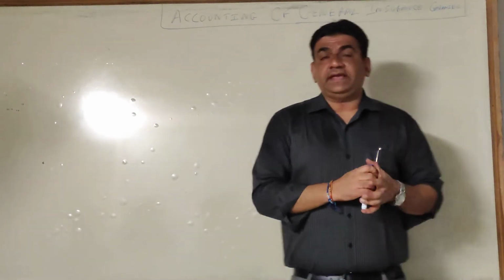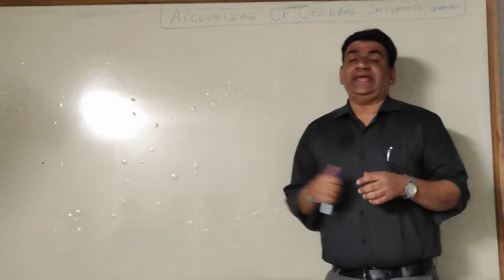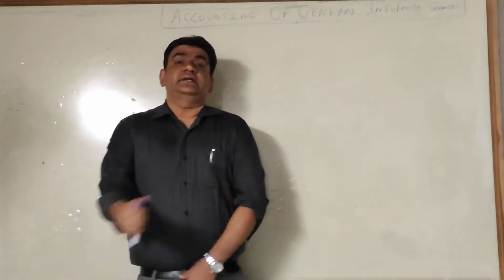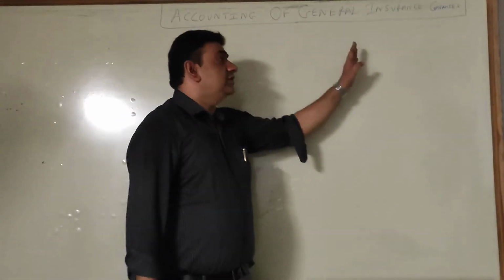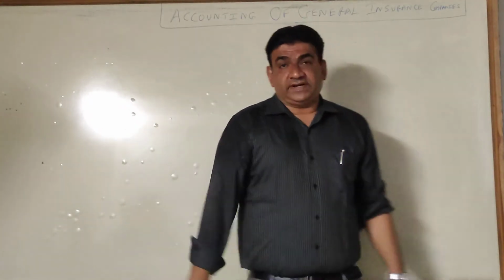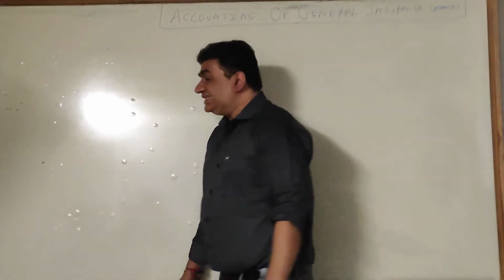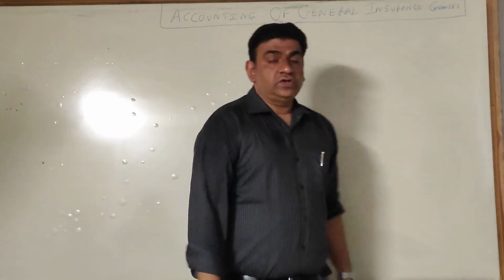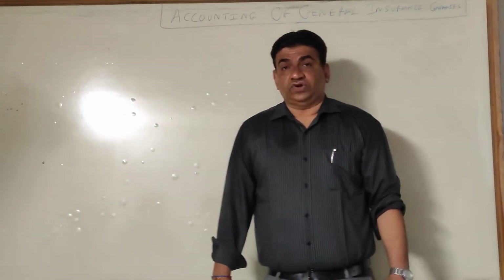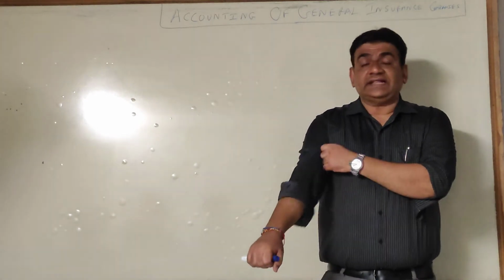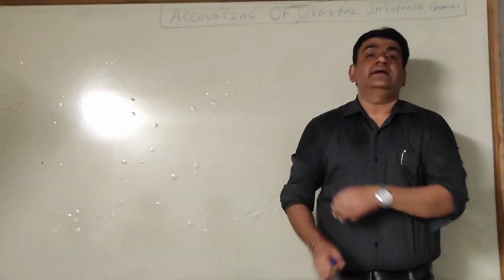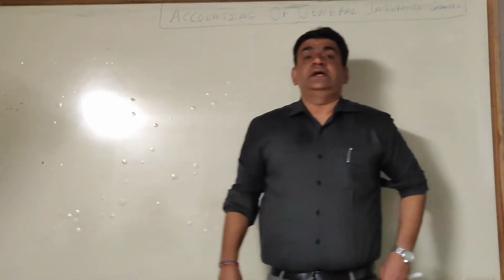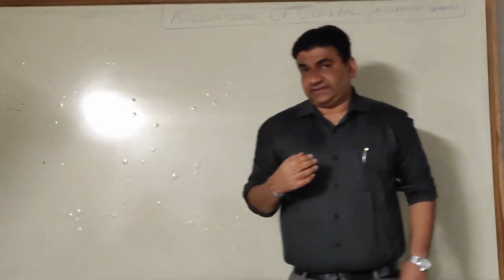After completing banking, now we take the next chapter of Financial Accounting Paper 6, that is accounting of general insurance company. Now all of you know what we mean by insurance. Insurance is nothing but a policy which is taken out by people to reduce their risk.